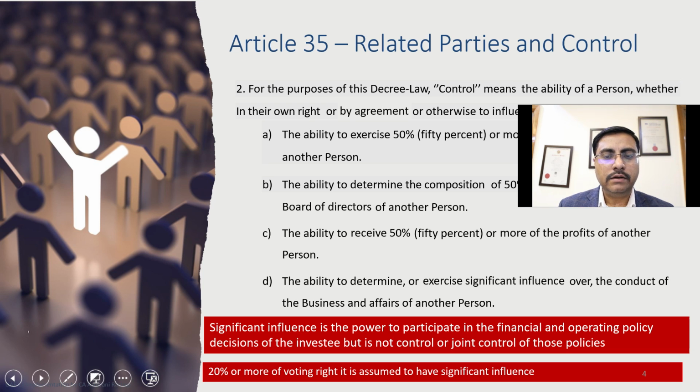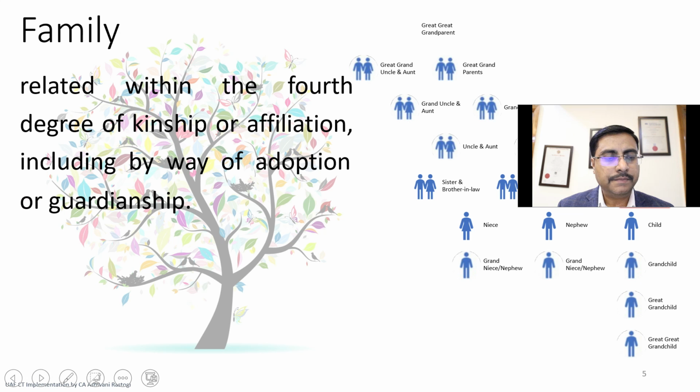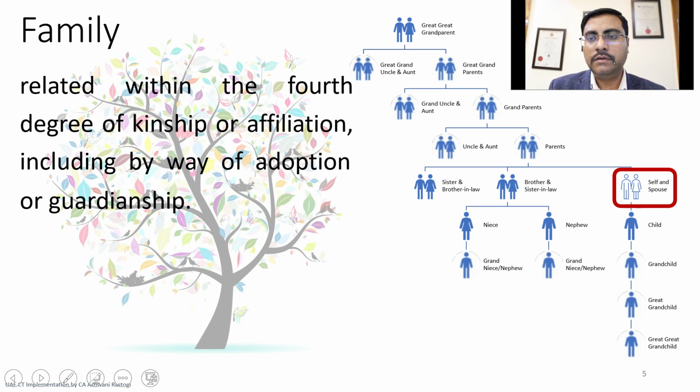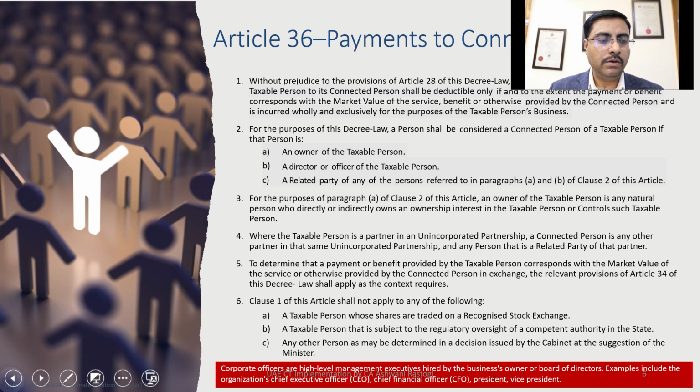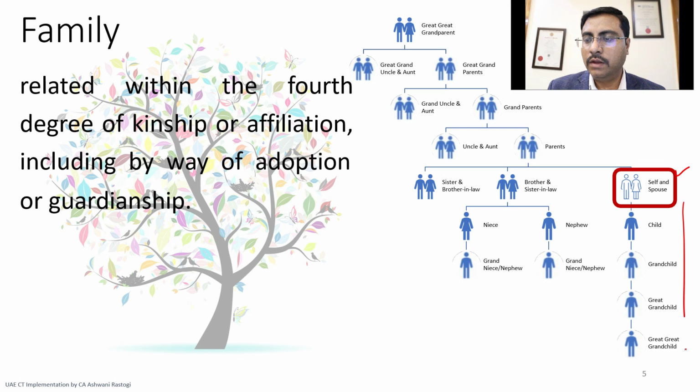Control is defined as significant influence of more than 20%, and this relationship is there. Suppose you are here, all payments up to the level of great grandparent, great great grandparents or grandchild are also covered.